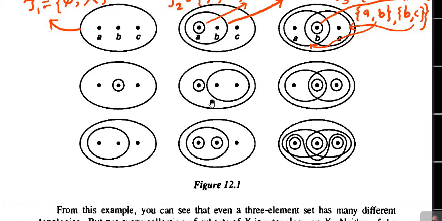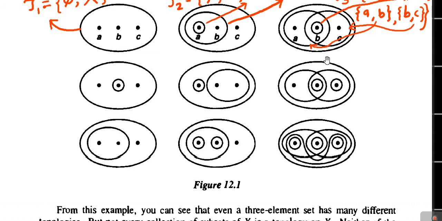Next one, the fifth example. Now, if we consider the collection of four sets, those sets are the empty set phi, secondly the complete set X, thirdly the set which consists of only one member, that is A, and finally the fourth one is the set which consists of two elements B and C. So, this collection is also a topology on X. Next one, sixth example.